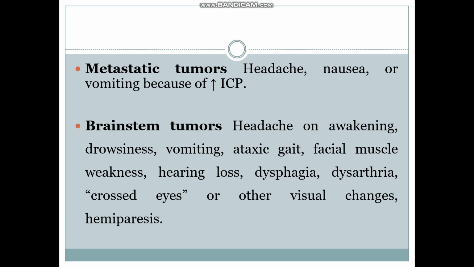Metastatic tumors: we can see headache, nausea, or vomiting because of the increased intracranial pressure. In the case of brainstem tumors, the patient can feel headache on awakening, drowsiness, vomiting, ataxic gait, facial muscle weakness, hearing loss, dysphagia, dysarthria, closed eyes. Closed eyes means strabismus or other visual changes, as well as hemiparesis can also be felt by the person.